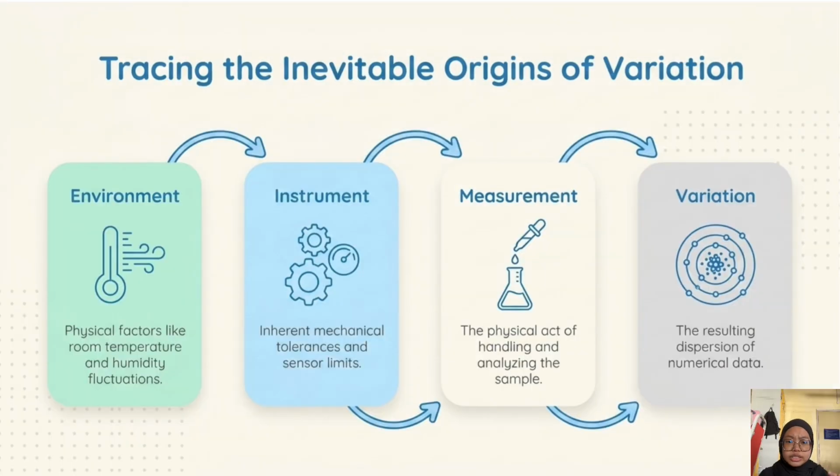So, where do these changes come from? They originate from a physical chain of events. First, environmental factors like room temperature shifts cause equipment drift. Second, the instrument itself has mechanical tolerances. And third, the measurement process introduces subtle handling variations. And the final result is a natural dispersion of data points rather than a single fixed value.